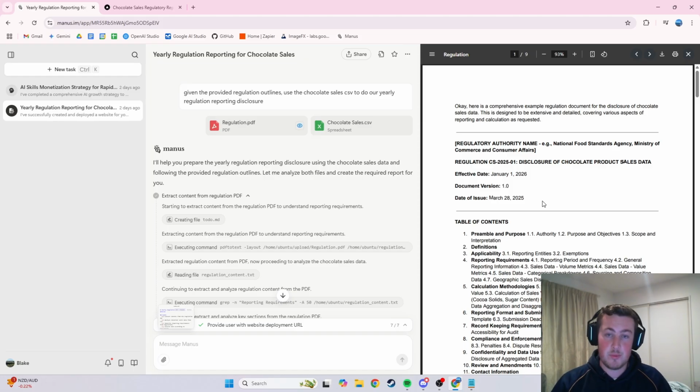This means it can browse the web, it can create, edit, and read files, and it can run its own bespoke Python or HTML or any kind of code that you'd like to run on it.